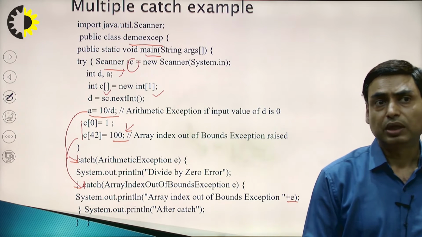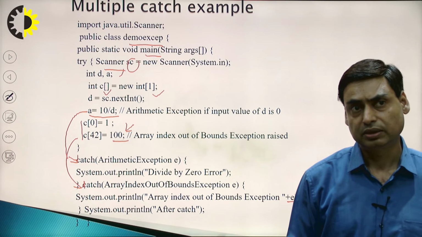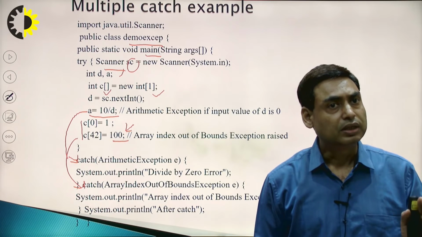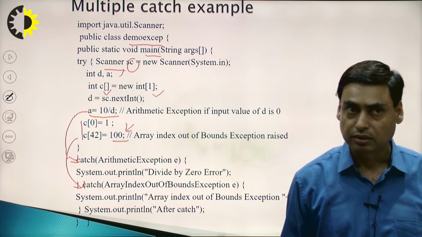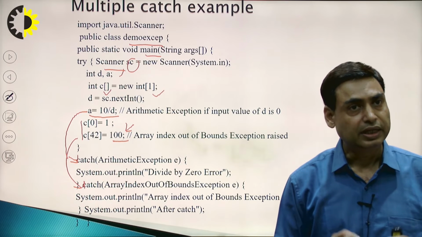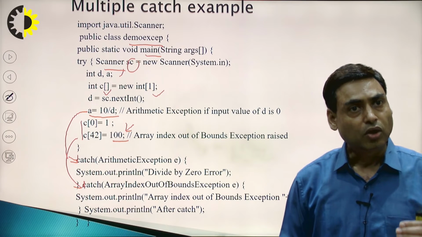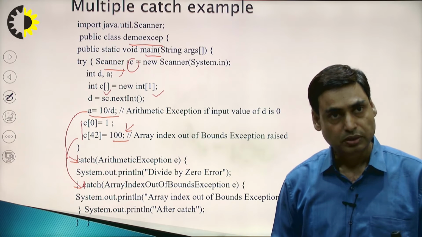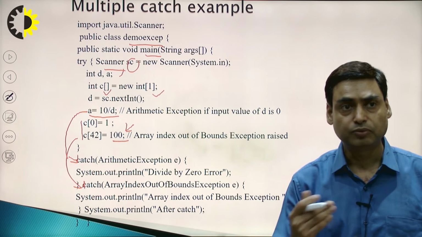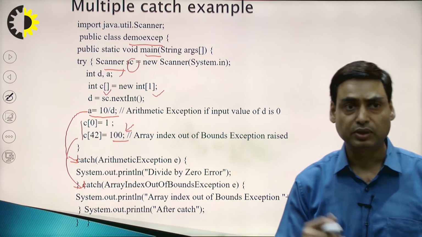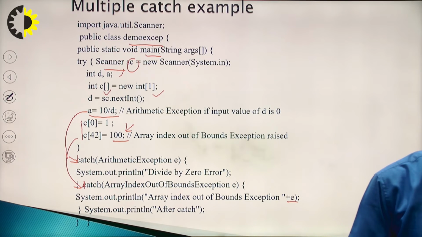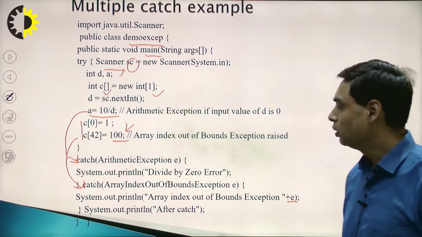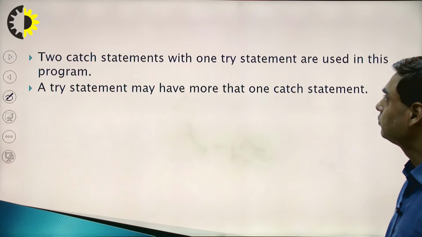So, this program demonstrates two, three important things. The first is in one try block we can have more than one catch block. Second, according to the type of exception it will move to the respective catch block. If there is an arithmetic exception, it will move to the arithmetic exception. If there is an array index out of bound exception, it moves to the array index out of bound exception. Let's go to the next slide.